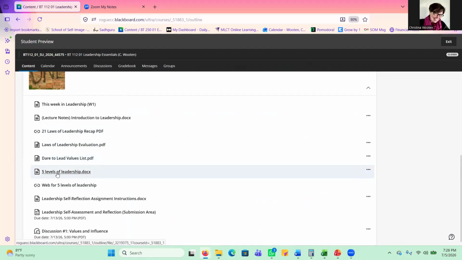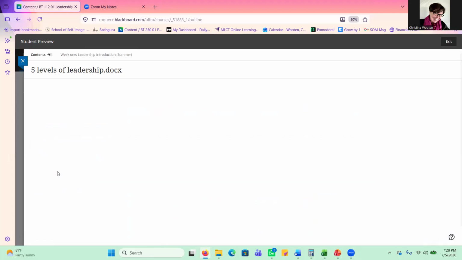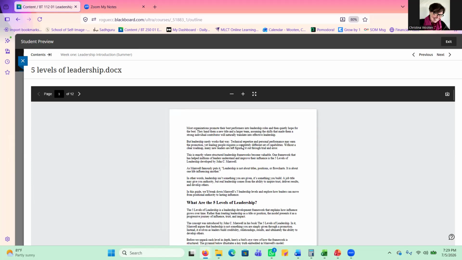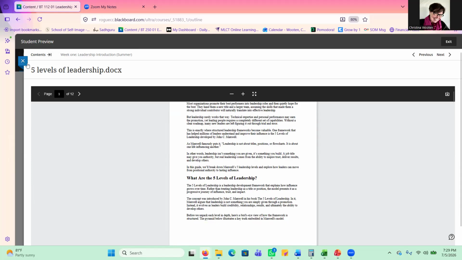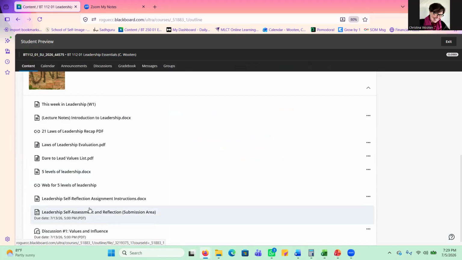or you can go to the computer lab and print a copy. Another thing that will be in one of our lectures is our 5 levels of leadership. And this is just a document that covers those 5 levels of leadership by John Maxwell. And then if you wanted to read that 5 levels of leadership just on a web page, it's there. So you have two options for how to get that.